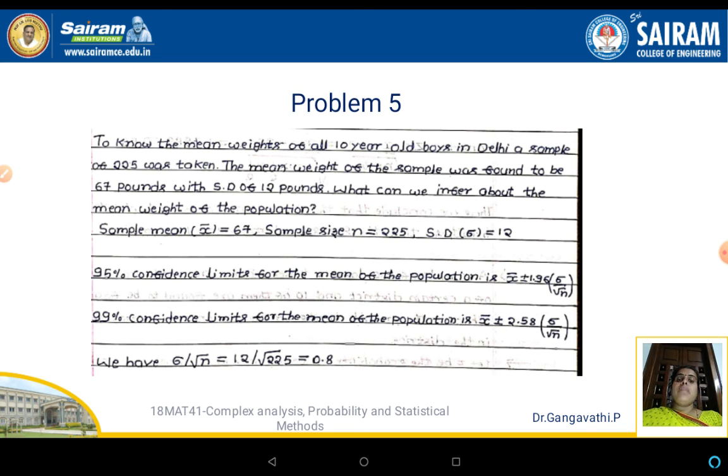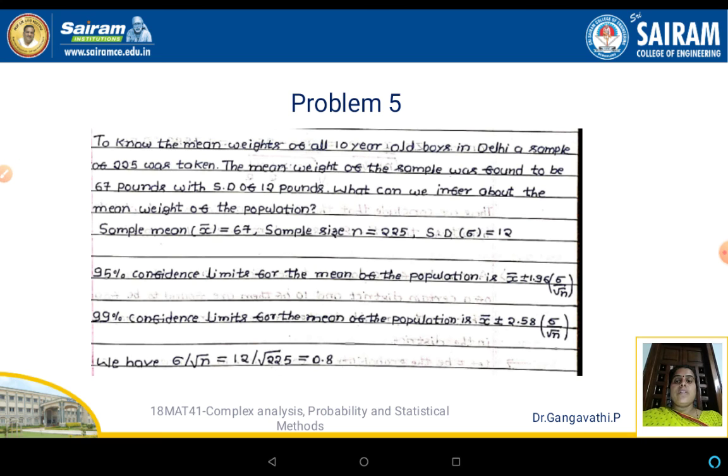So the sample mean here is x bar, which is 67, and the sample size small n is 225. So out of a population, a sample has been selected, and that sample has 225 students, with mean 67 pounds. x bar is 67, and the standard deviation is also given, which is 12.